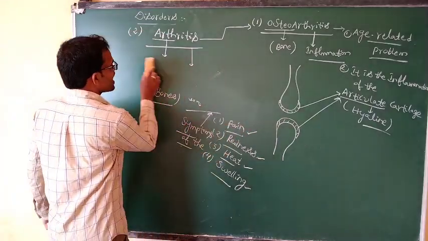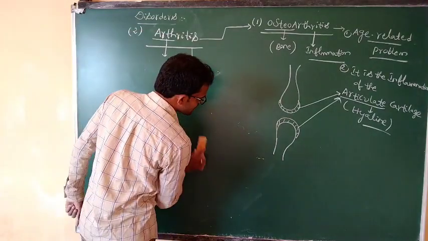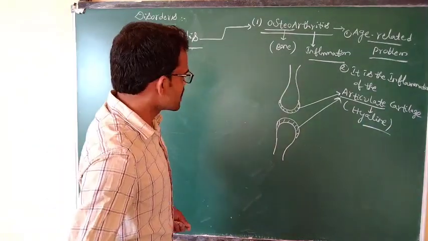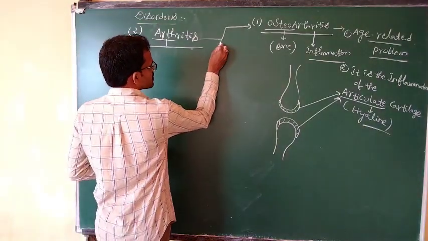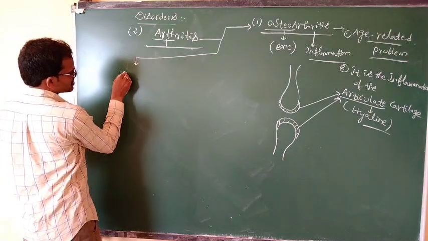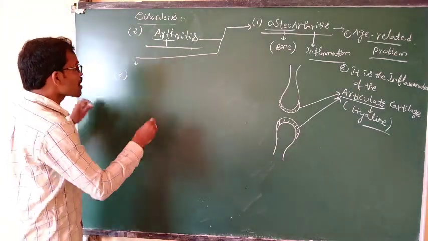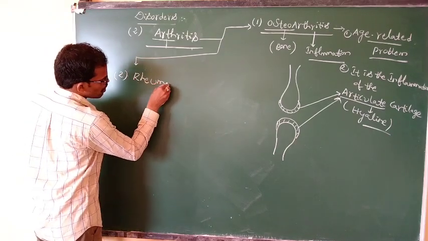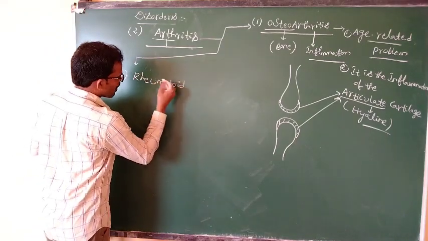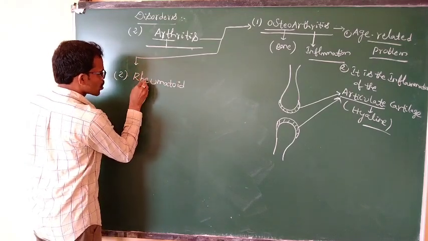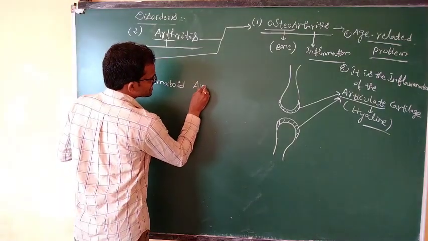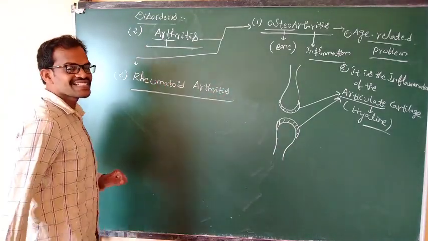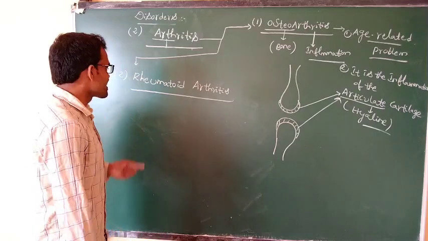What is the second arthritis? Rheumatoid arthritis.